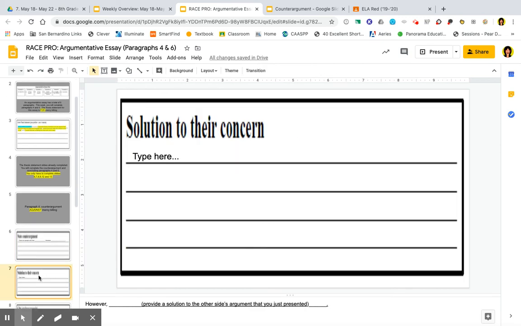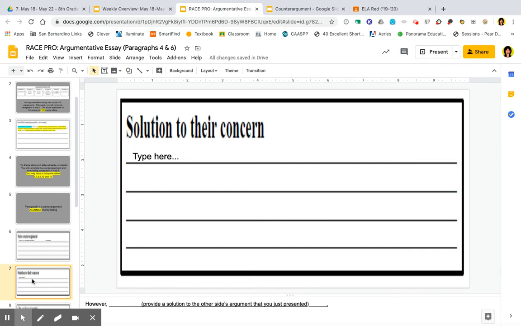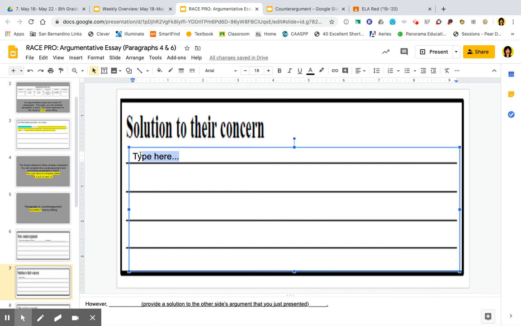Then we'll come down to our solution. This is similar to that rebuttal portion of the counterargument. Somebody argued with you. How are you going to argue back? So again, we're going to have our little sentence frame down here. We'll delete where it says type here.